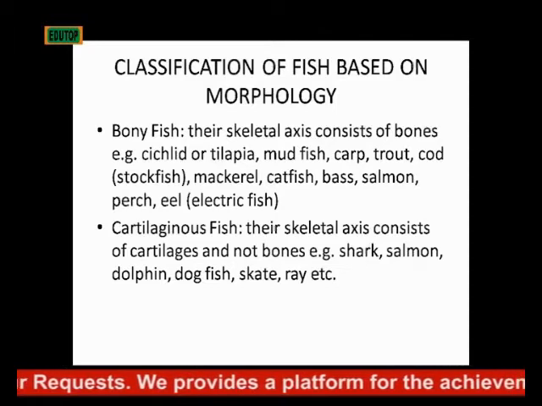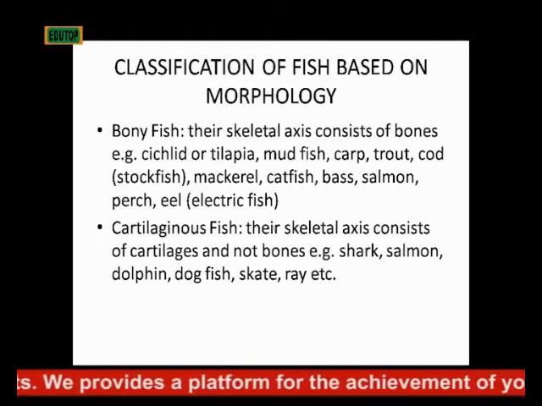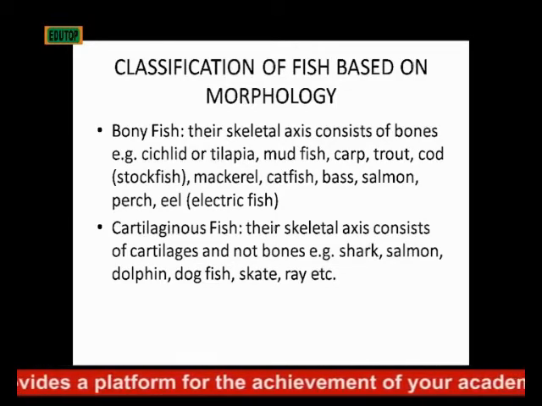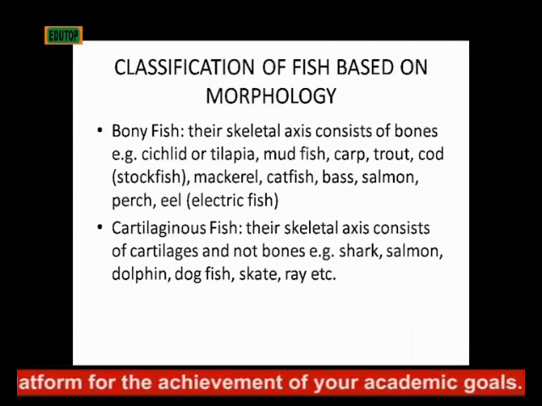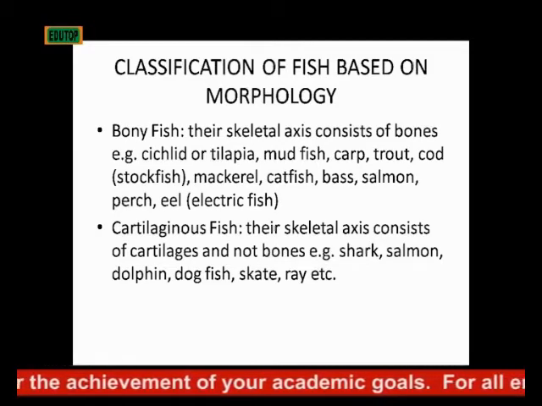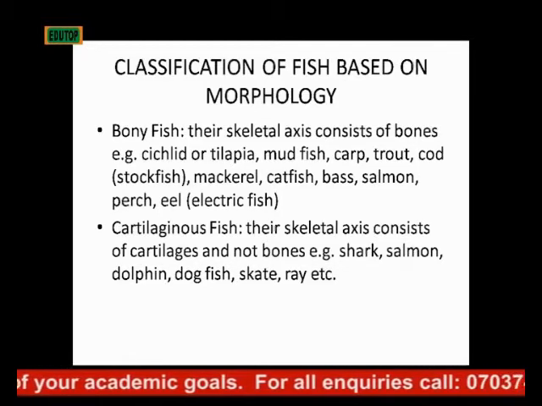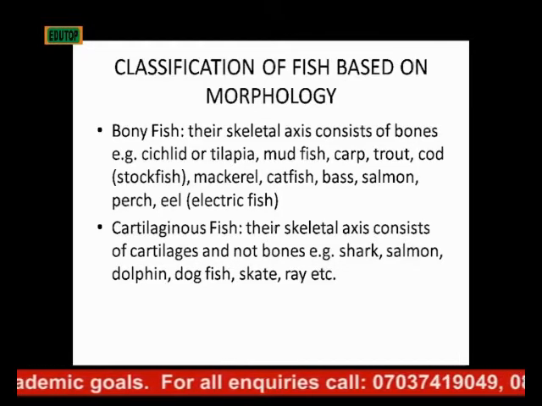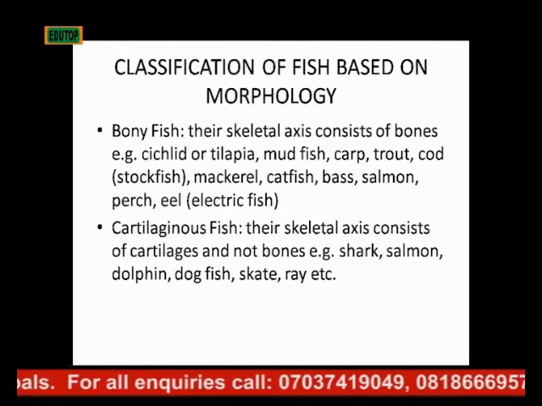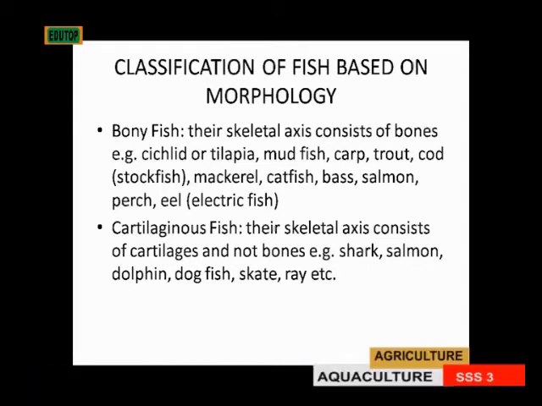Then the second group is the cartilaginous fishes. These do not have bones, rather they have what we call cartilage. Examples of cartilaginous fishes are shark, dolphin, dogfish, skate, and rays. Those are examples of cartilaginous fishes.